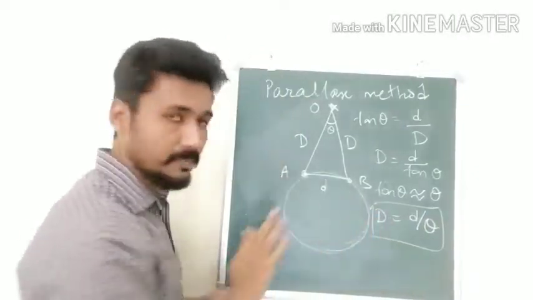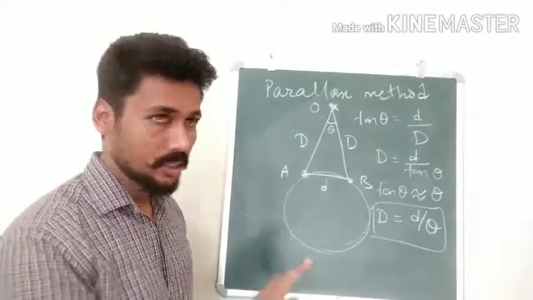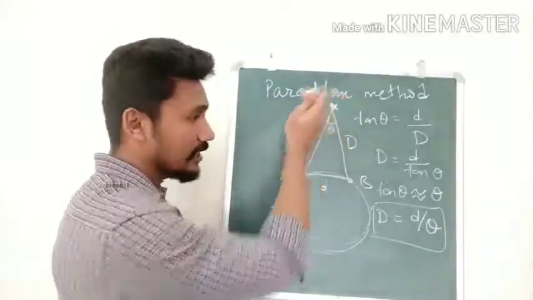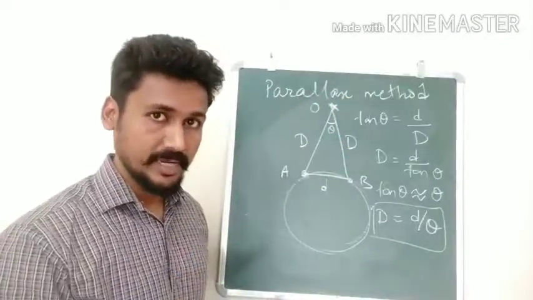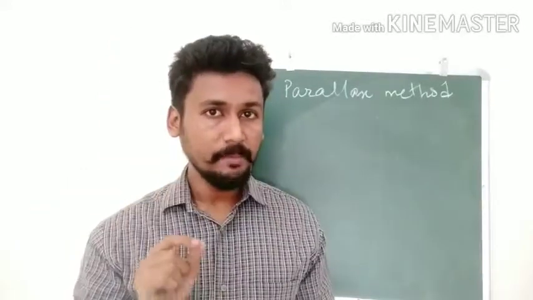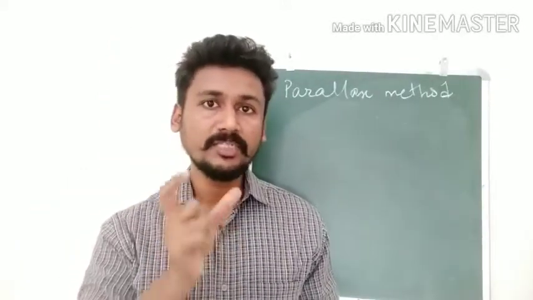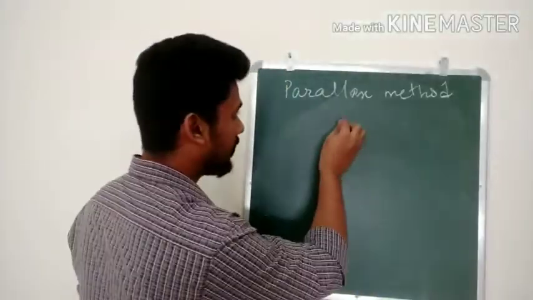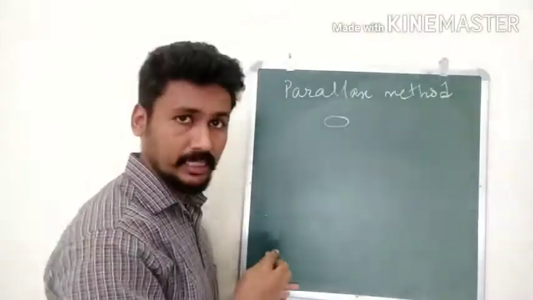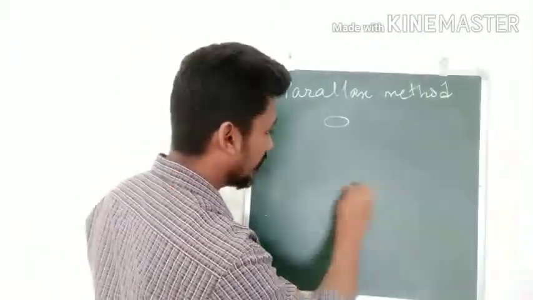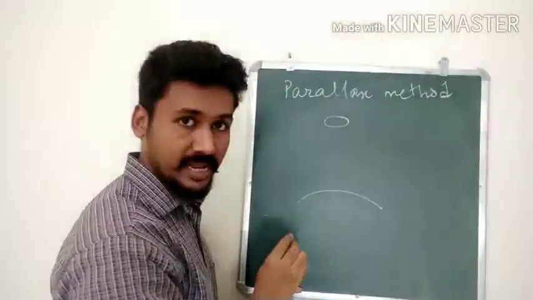By this method, we can find out the distance between two objects, that is between Earth and the star, or between Earth and another planet. This is called the parallax method. The same method you can use to find the size of a planet, or the size of a star for that matter. For example, imagine this is a planet whose diameter we want to find. From Earth we are observing that particular planet.